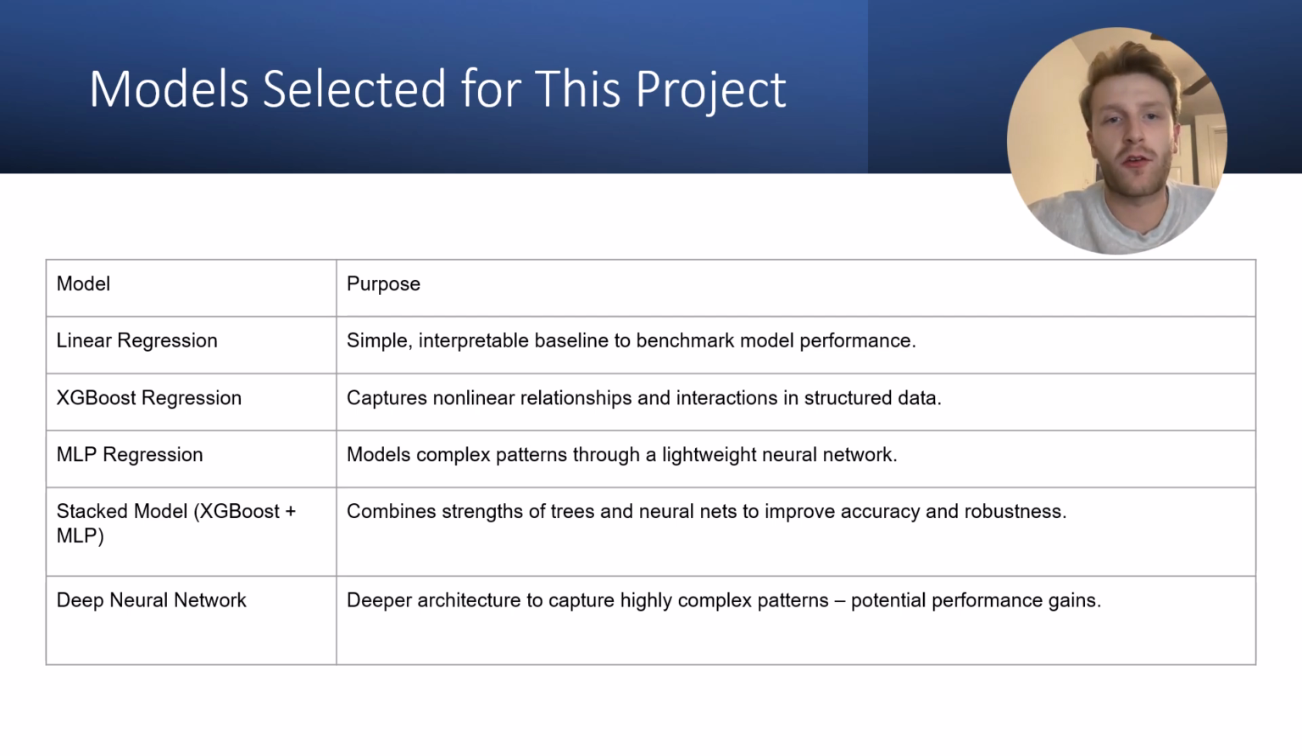We also plan on creating a stacked model that will combine the predictions from our XGBoost and MLP models. This may improve the overall accuracy and robustness of our modeling. Finally, we want to test a deep neural network that will use a more complex architecture and might pick up on more trends. The variety of our models allows us to test different learning strategies and find the best approach for predicting fantasy football points.